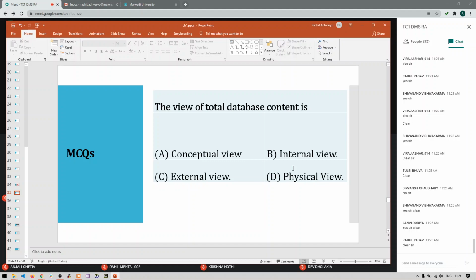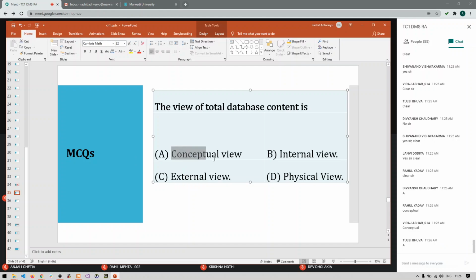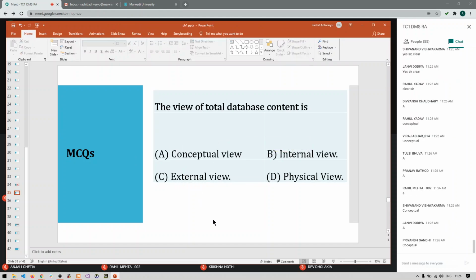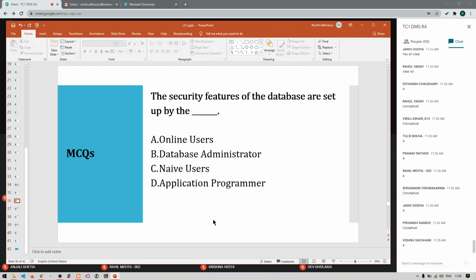Yes, the answer will be conceptual level, A, logical level. Logical level describes the schema or the structure of the database. Right, very good. So next question.